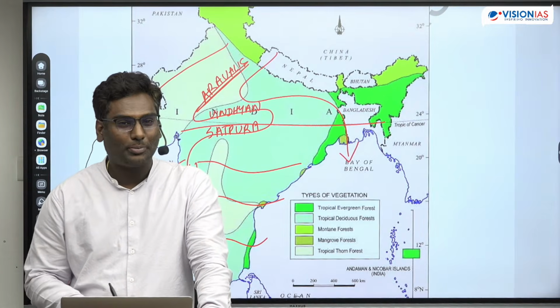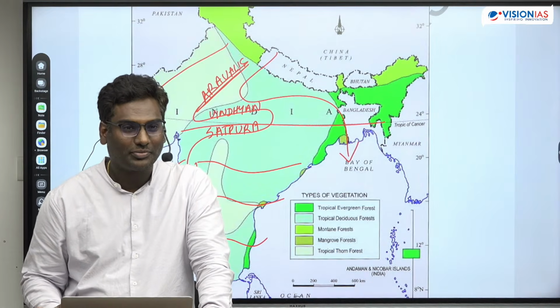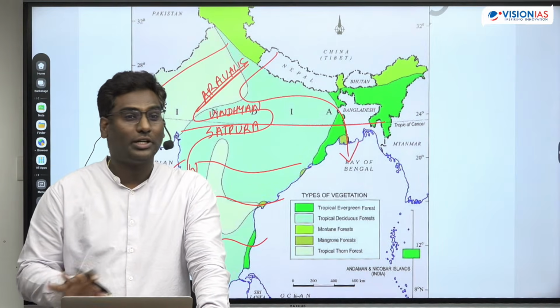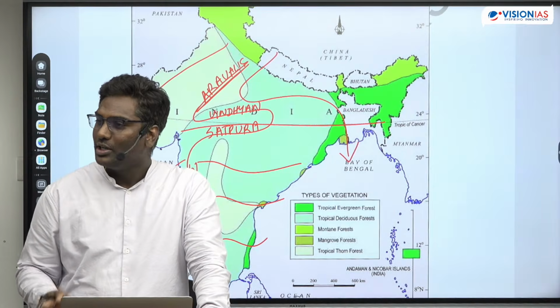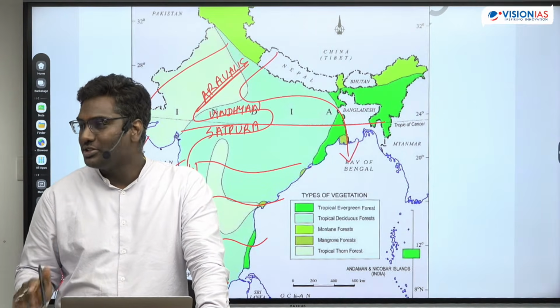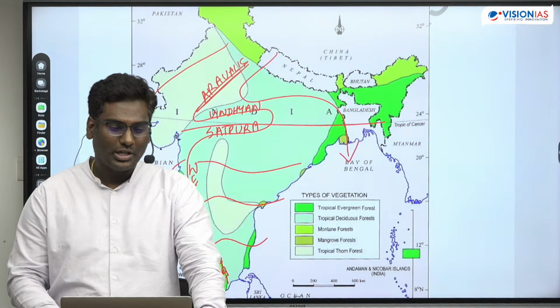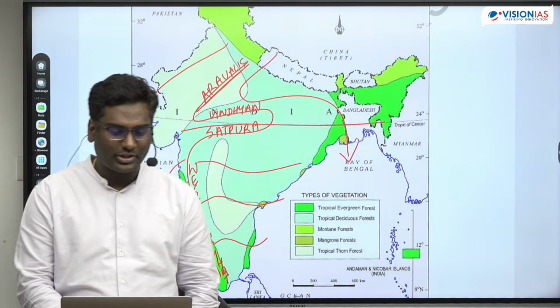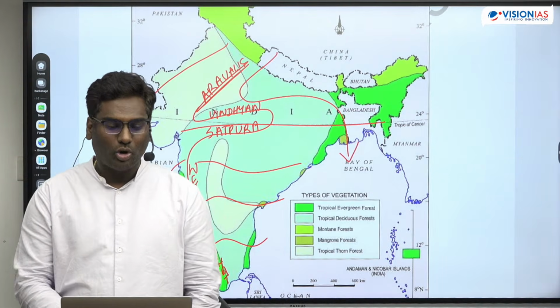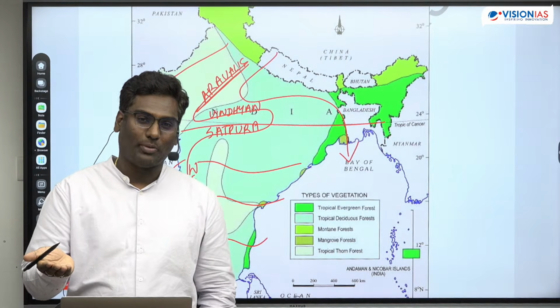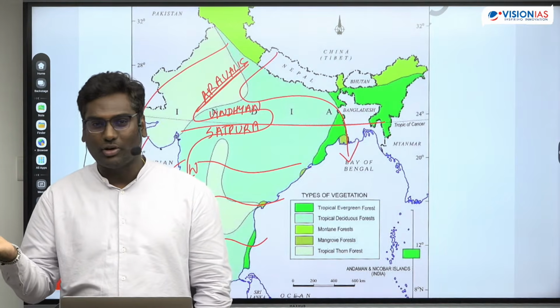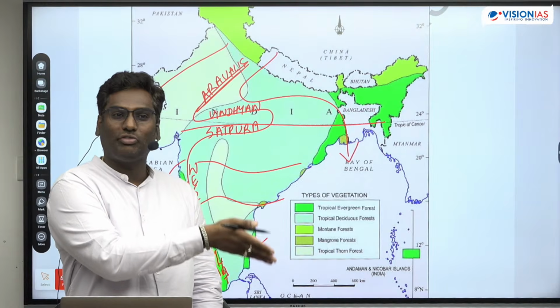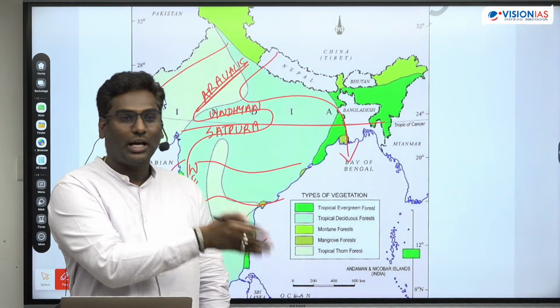ठीक है, they are not perennial, they are seasonal. Okay, they do not have prominent youthful stage. Okay, so they are not young rivers, they are mature and old rivers. Okay, so what you can see is, these actually flow over more stable landform and older landform. ये Himalayan rivers जो flow हो रहा है वो तो younger landform है and unstable.